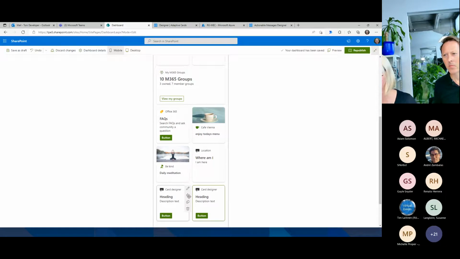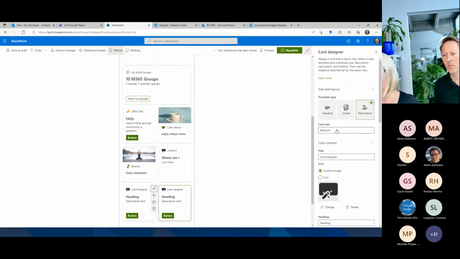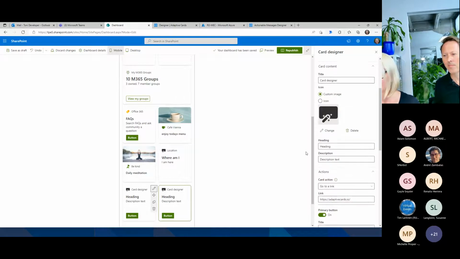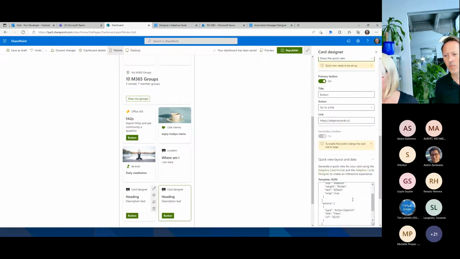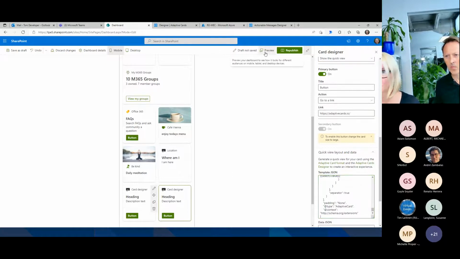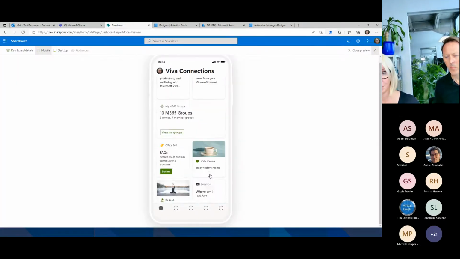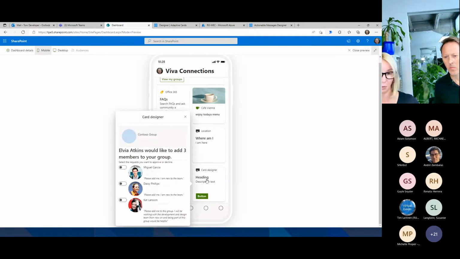And what I'm doing here with adding, I can set, okay, this is the card size, the icon, and so on. What we have here, we show the quick view, and I'm just copying my JSON file here, go into preview, and if everything went right, it should open up my card. And you see, it's quite simple. It's not that simple, but it's a good start if you are new to that and if you see what we can do here and how we can implement those kind of cards.